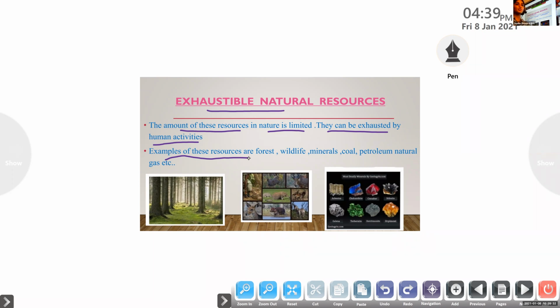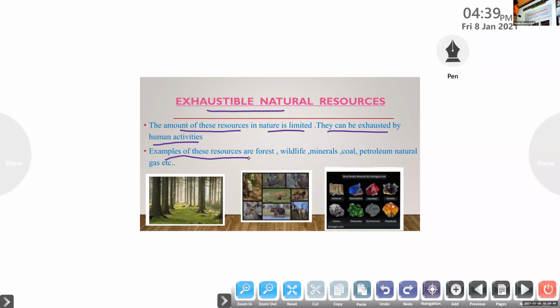So the overuse or over exploitation of these types of resources leads to their destruction. The amount of these resources in nature is limited. They can be exhausted by human activities.